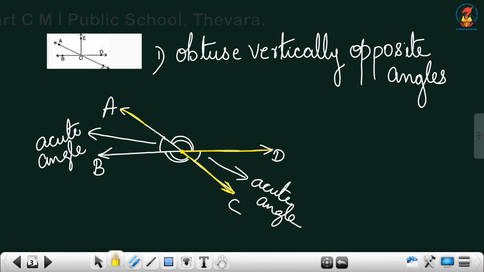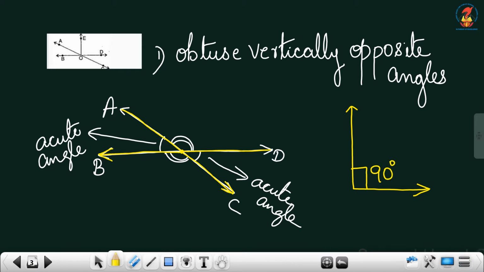In the same way you can see this is also an acute angle. 90 degrees means the angle is coming like this. If it is less than that, we can say they are acute angles. This is a 90 degree angle. So if it is less than 90 degrees, they are acute angles.